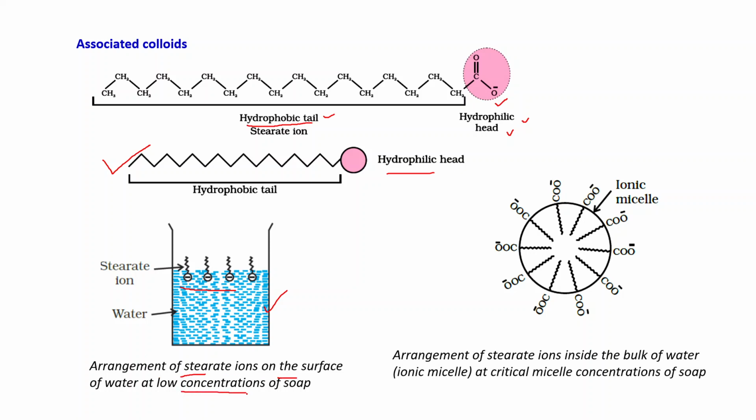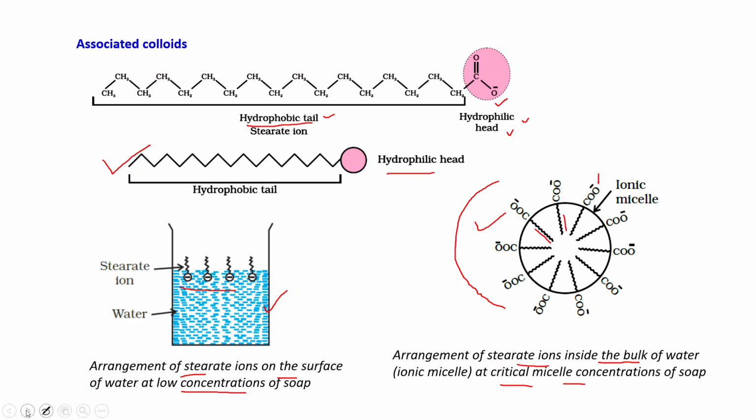But if the concentration is high, then these soap molecules, or stearate ions, will arrange like this. This represents the hydrophobic part of the soap molecule, and this is the ionic part. This is called micelle. Is it clear? Arrangement of stearate ions inside the bulk of water at critical micelle concentration of soap.